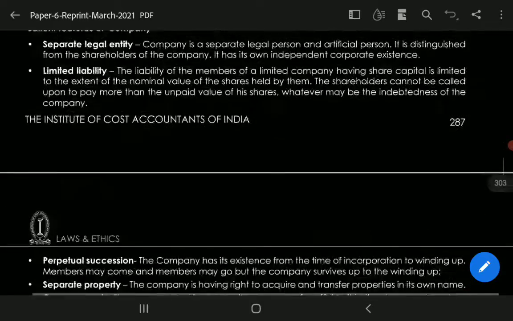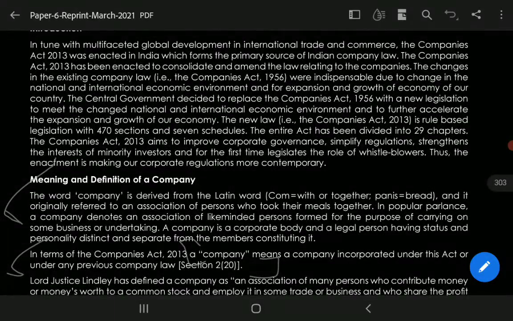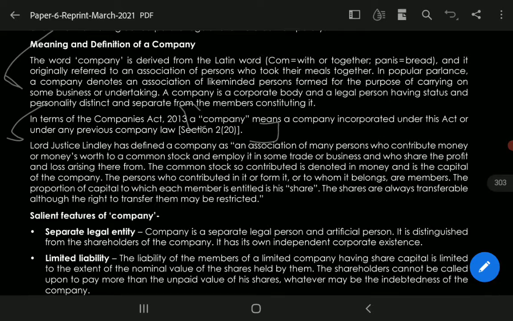Okay, so first we will discuss the definition of the company. In terms of the Companies Act 2013, a company means a company incorporated under this Act or under any previous company law, which is mentioned in section 2 clause 20. This is the definition of the company as per the Companies Act 2013.